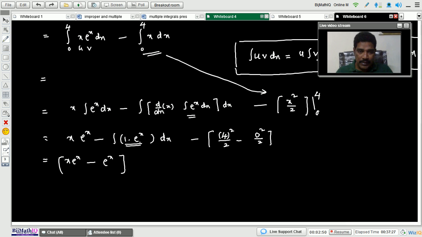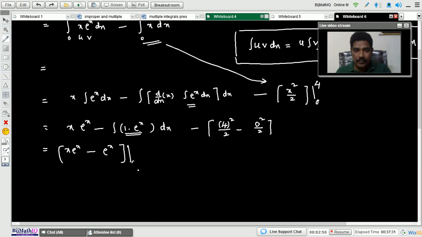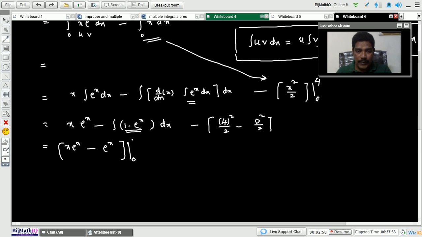Integration is over. Next, what are the limits here? 0 to 4 minus, yeah, 4 squared means 16 by 2, 0 by 2 means 0.